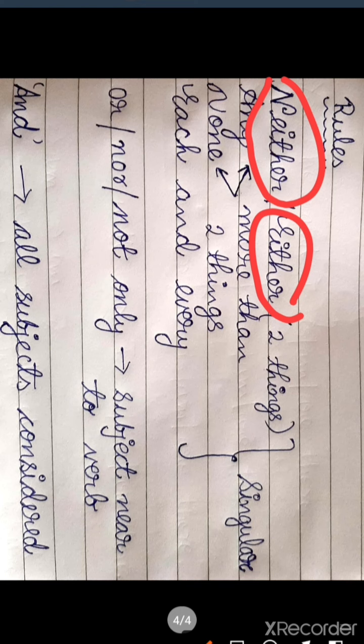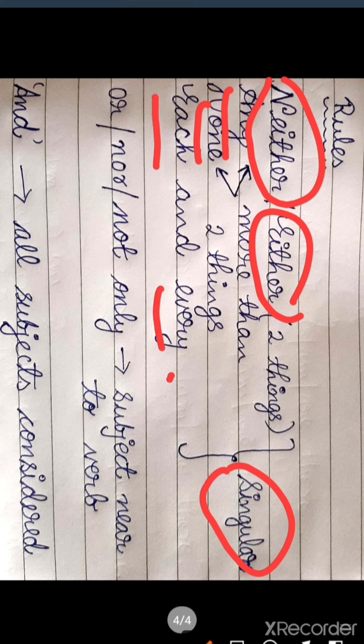So if they are present only in singular, means if they are present alone in the sentence, you have to take them as singular. Similarly, any and none, we use them for more than two things. They represent more than two things, but we take them as singular. With them, singular form of verb we will use. Similarly, for each and every also, it will be the singular form of verb that will be used. You will understand this better when we do some examples.